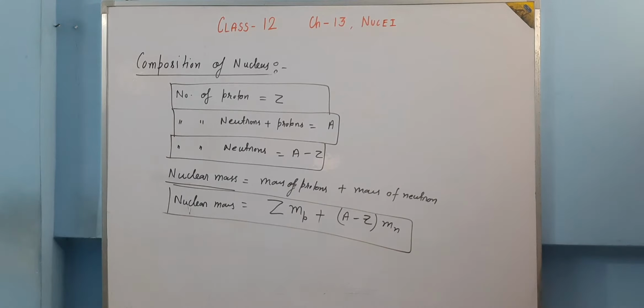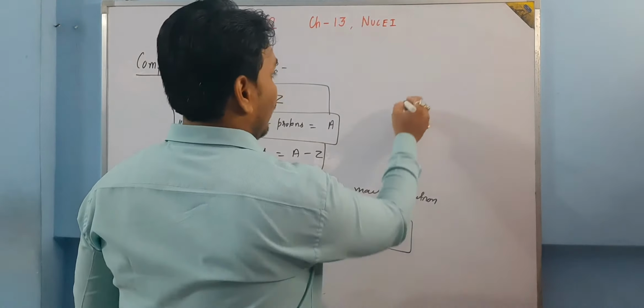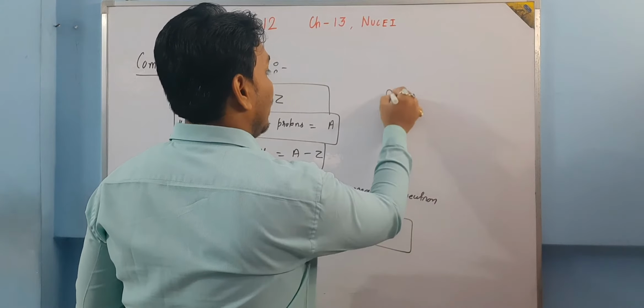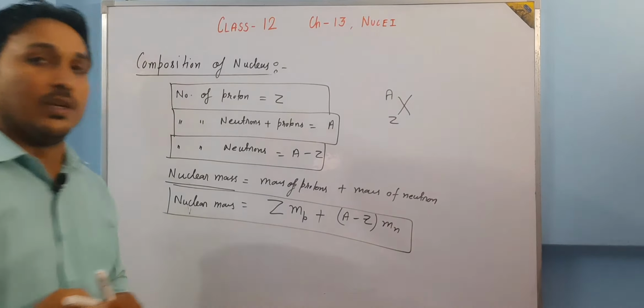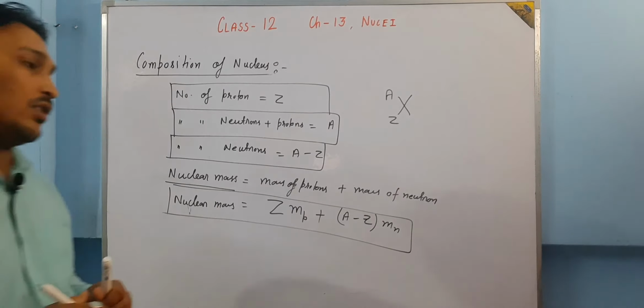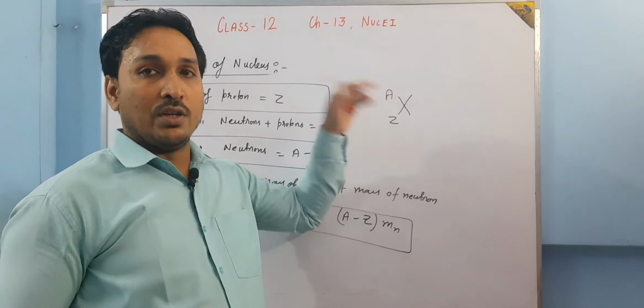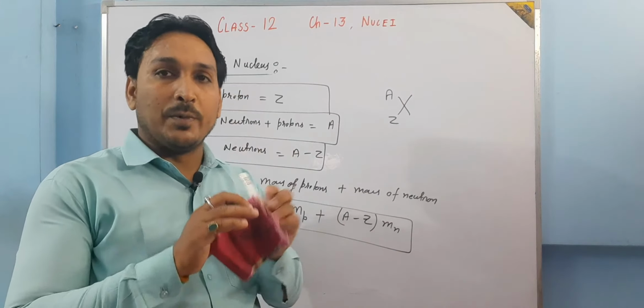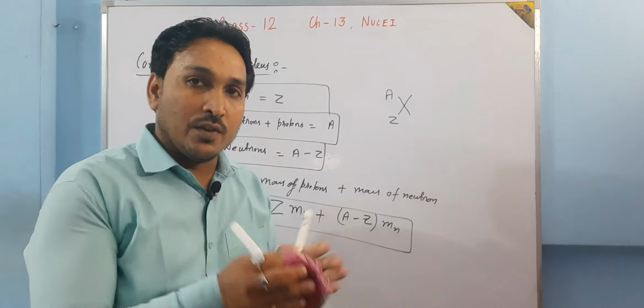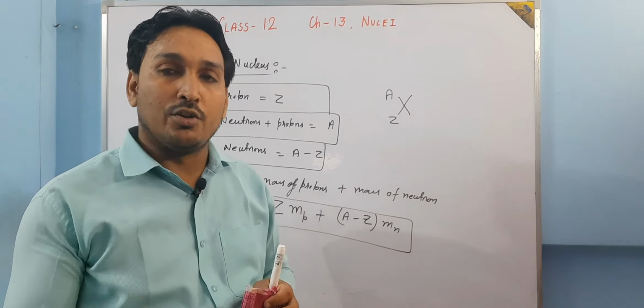Is it clear? Okay. Now, one more very important thing is the nuclide. A nuclide is a representation of a nucleus, which is given by X with Z and A. You can say a group of nuclei.